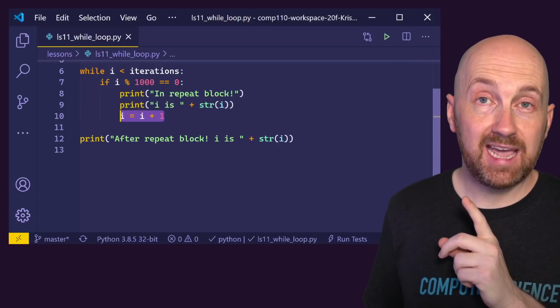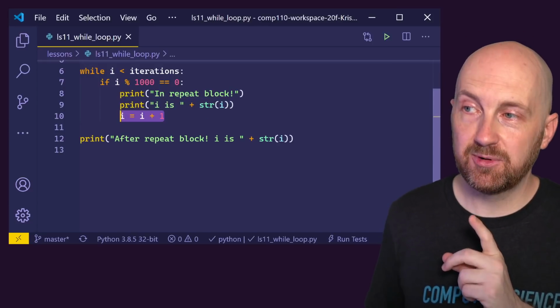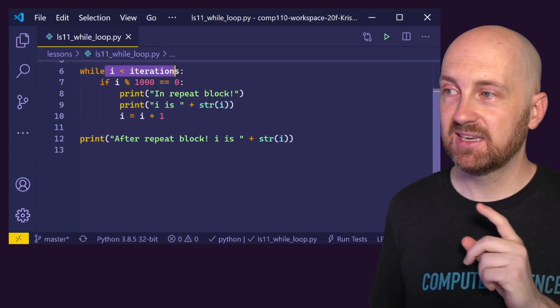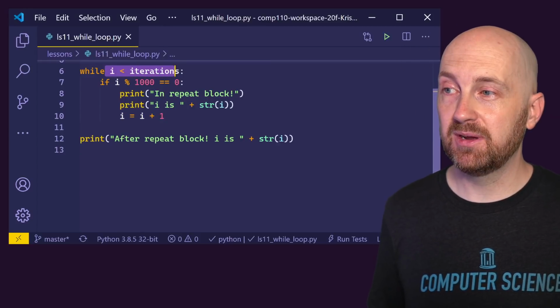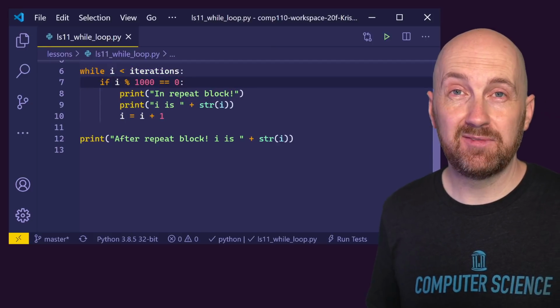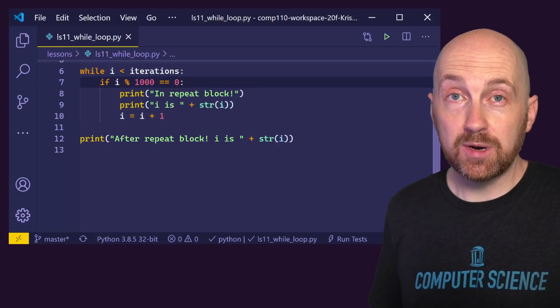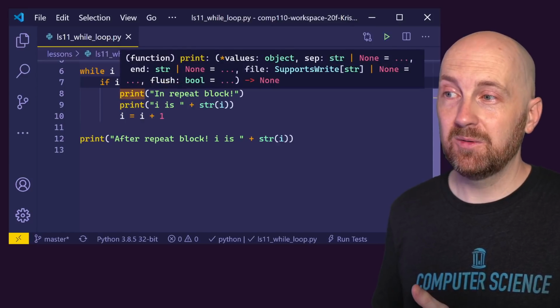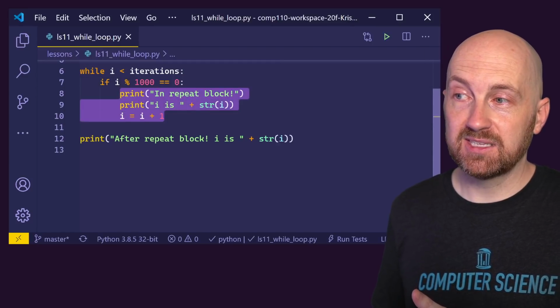We reach the end of that then block, we reach the end of the repeat block, and so we go back up and we test this again. Now we say, is 1 less than 1,000,000? Yes, that's true. So we go in and we say, is 1 evenly divisible by 1000? No, it's not, right? So we don't do anything in this then block, right?